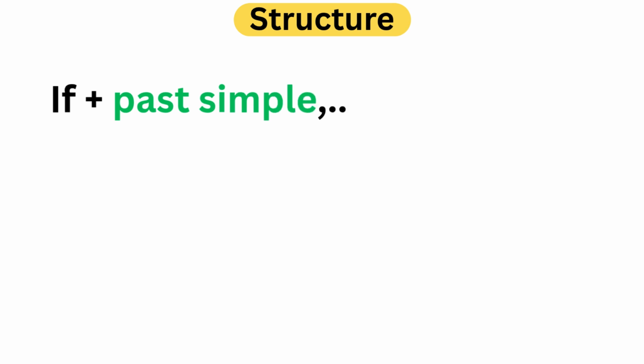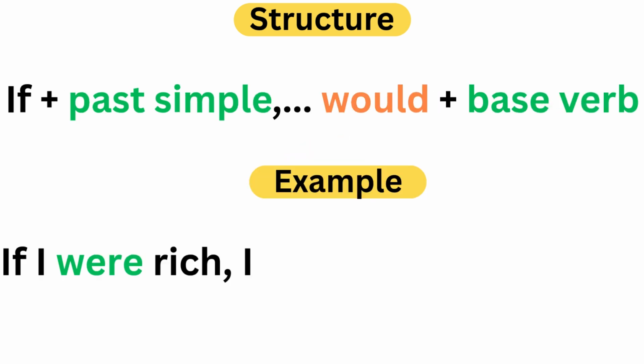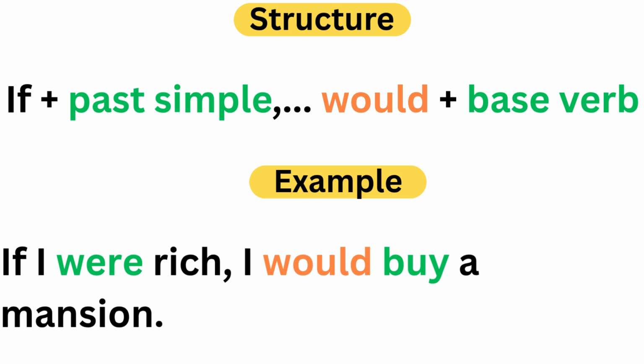Structure: if plus past simple, would plus base verb. Example: if I were rich, I would buy a mansion.